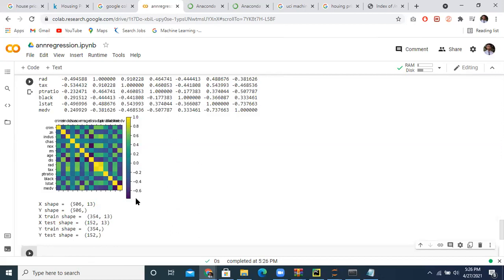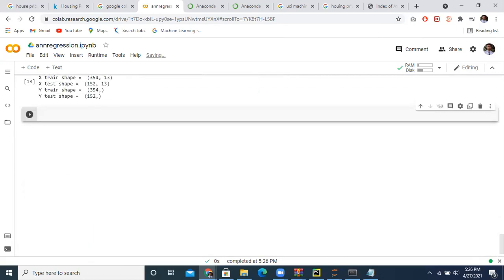You can understand the train shape, test shape, and y train or y test shape. After that,